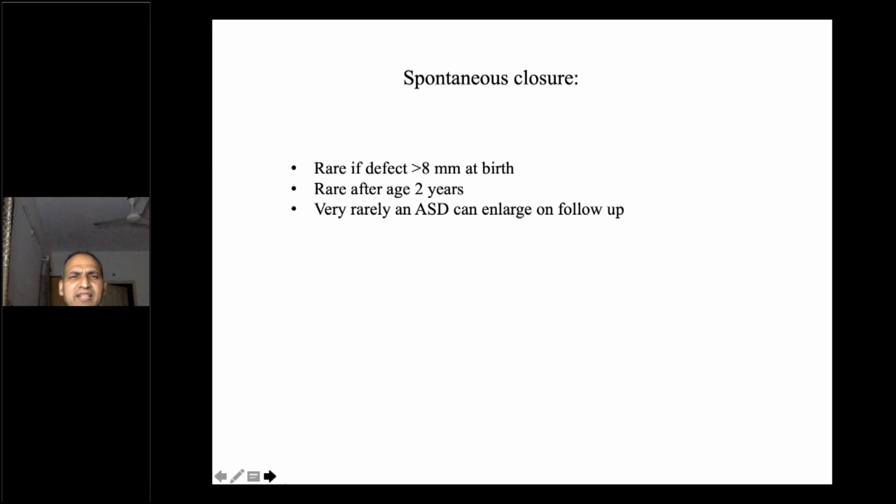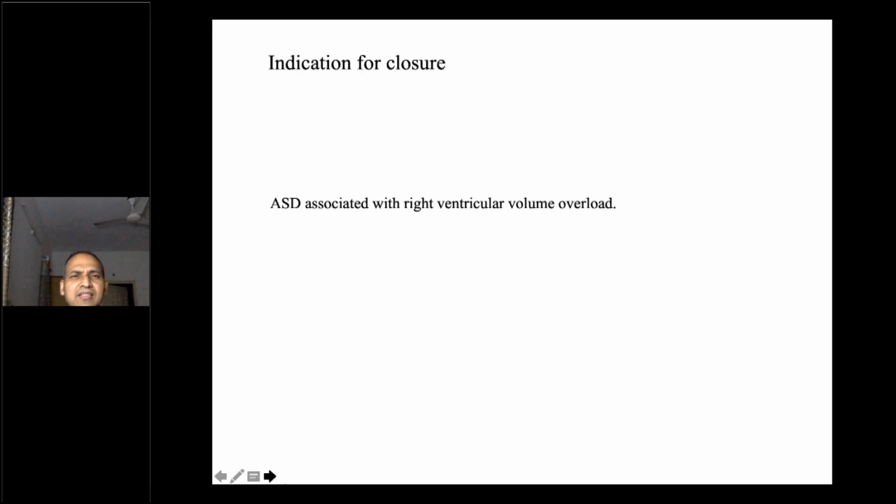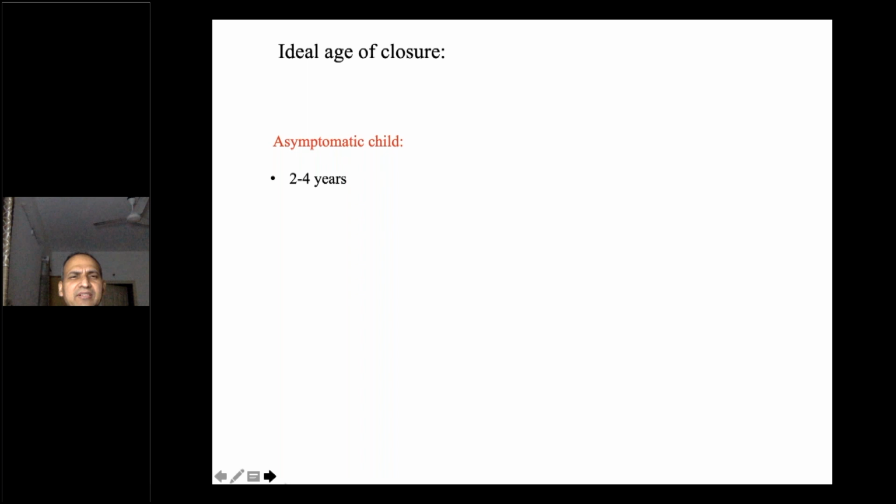Spontaneous closure is rare if the defect is more than 8 mm at the time of birth. And if it persists more than 2 years, very rarely does it close by itself. Another thing is that the ASD very rarely enlarges on follow-up. Now the indication for closure: ASD associated with right ventricular overload is the indication for closure of the defect.